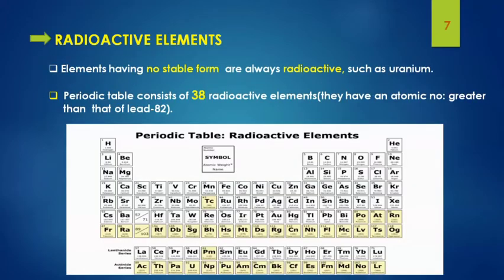Okay, so now comes the topic radioactive elements. In our periodic table, there are almost 38 radioactive elements, and you can see the light yellow color elements in the PPT. They are the radioactive elements. All these elements have an atomic number greater than that of lead, that is 82. Elements having no stable form are generally what we call radioactive elements. In the case of carbon, we saw that it contains both stable and unstable nuclei, so it can't be taken as a radioactive element. Elements having no stable form are always radioactive.